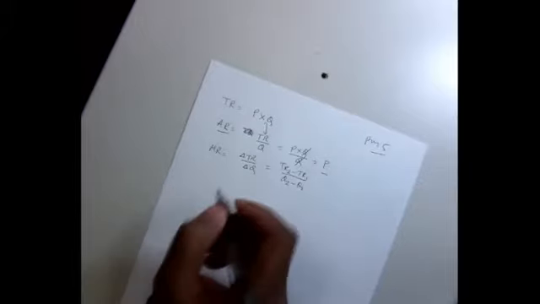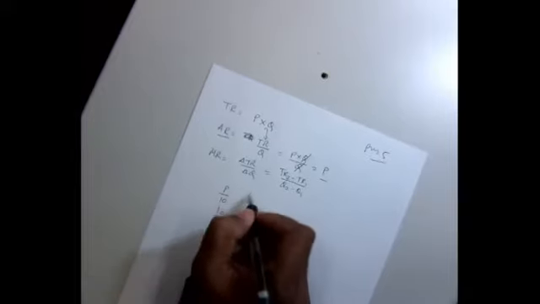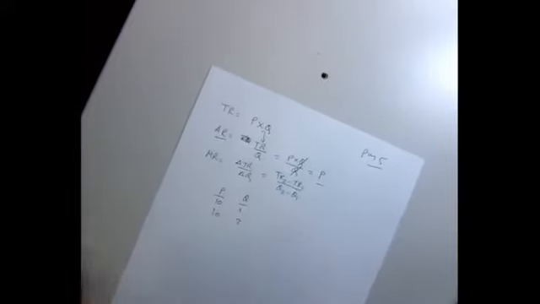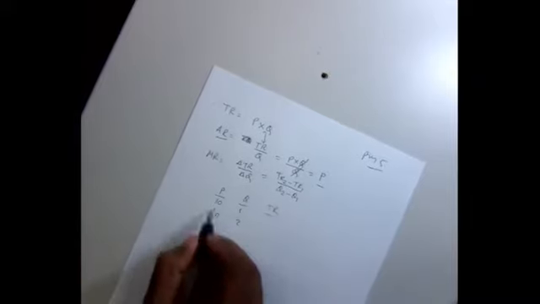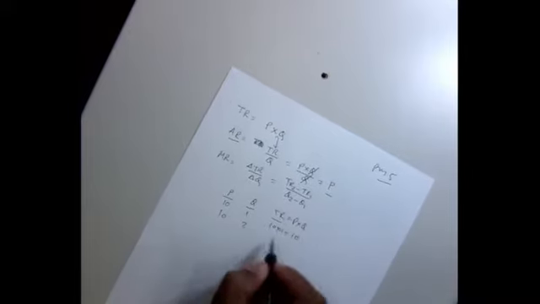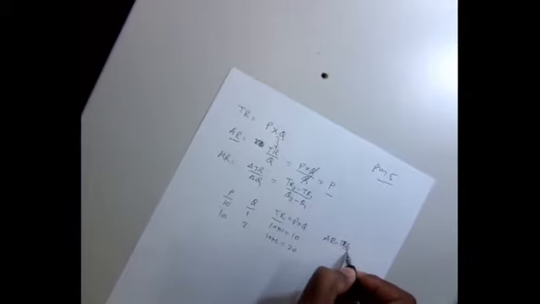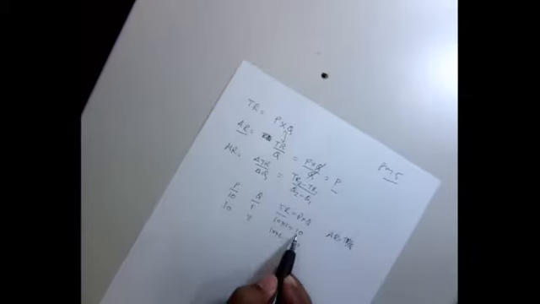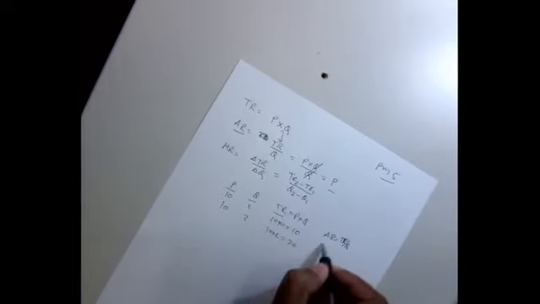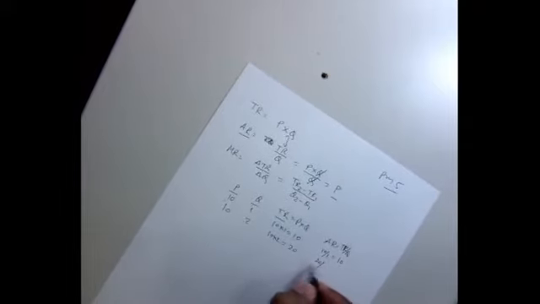If you still don't understand, I can give you an example. Suppose your price doesn't change. Price is 10, right? Your quantity, initially you produce 1, now you produce 2. Your total revenue, by definition, is price times Q. So 10 times 1, that will be 10. And here, 10 times 2, that will be 20. Right? What is your average revenue? Look at this. By definition, it is total revenue divided by Q. So what is your total revenue? 10. What is your Q? 1. So 10 divided by 1, that will be 10. And here, 20 divided by 2, that will be 10.